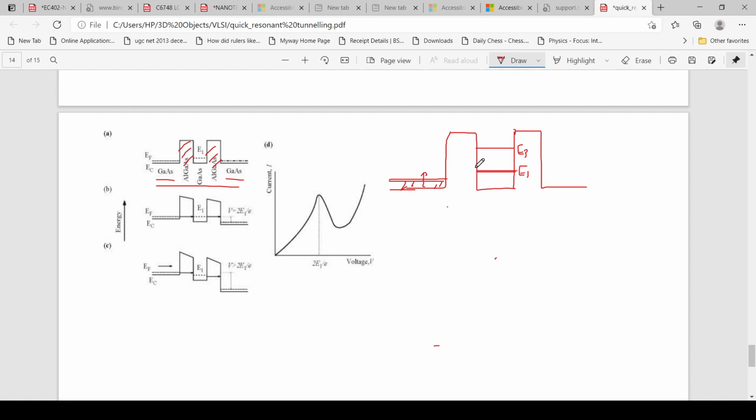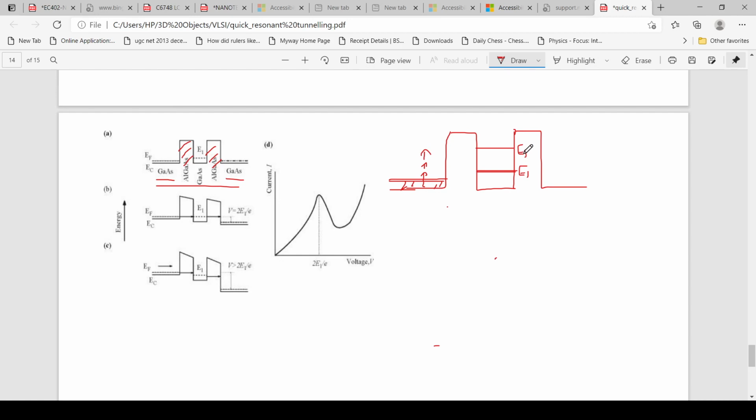When we increase the energy level further, the Fermi level will be in this region, where no electron states are available, and there will be no tunneling. Again, when we increase the energy of the electron, there is another level E2, and when this energy equals the energy of E2, the next tunneling will happen.